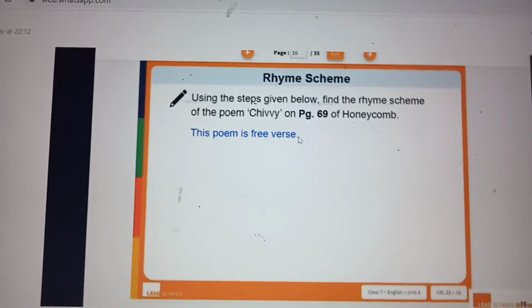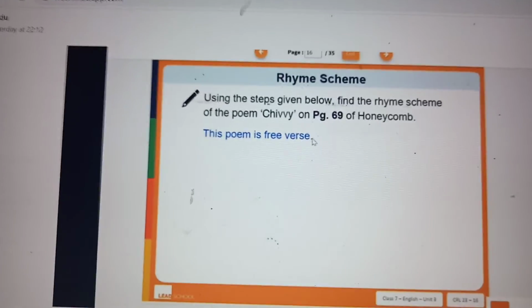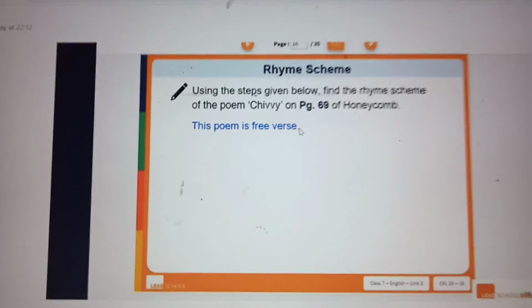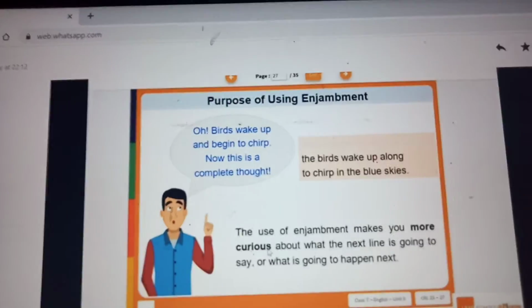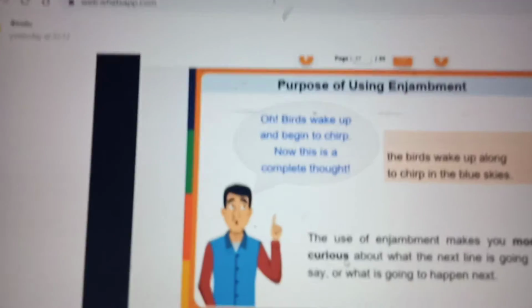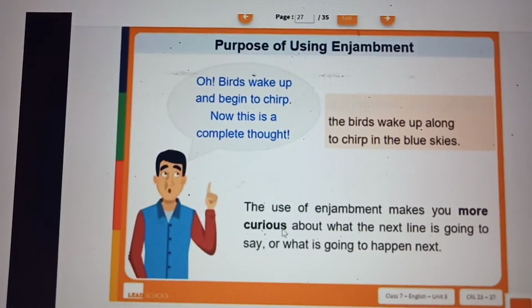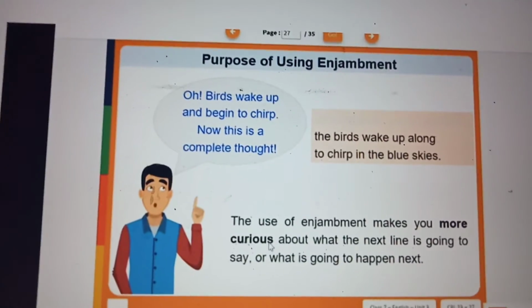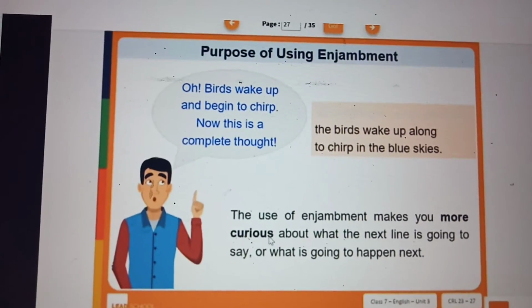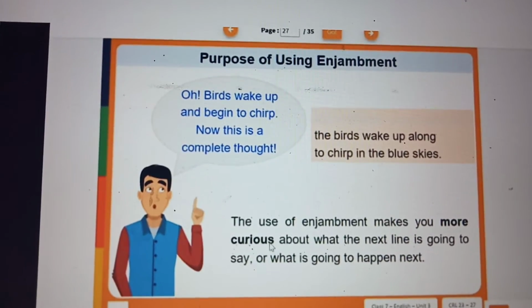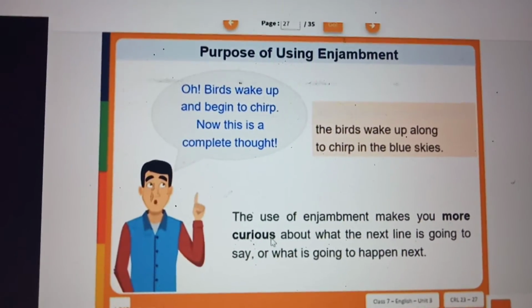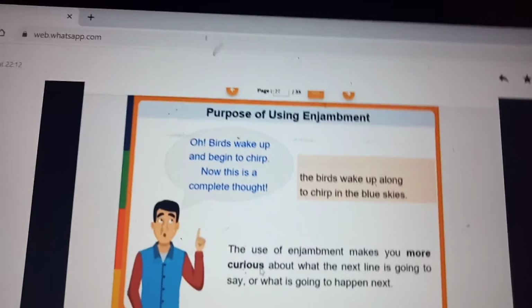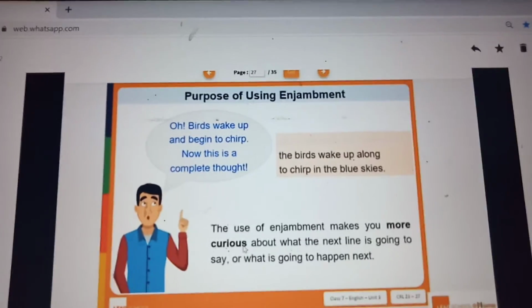In a poem, if there are no rhyming words, it is called free verse. The use of enjambment makes you more curious. Okay. And what the next line is going to say and what is going to happen next. Oh, birds wake up and begin to chirp. Now this is a complete thought. So when you read the first line, you go to the imagination of the second line.